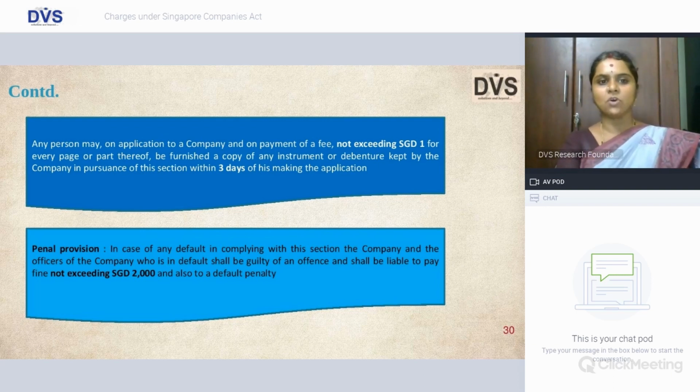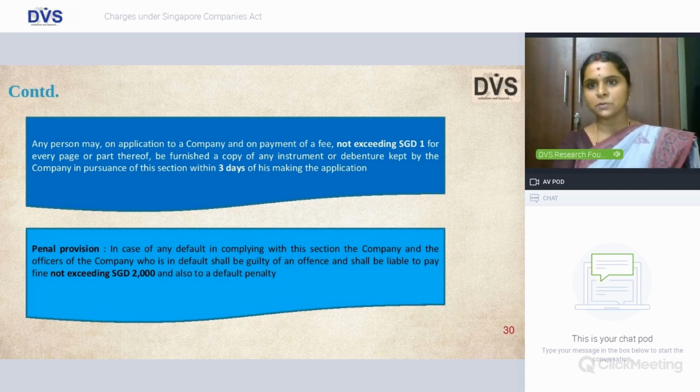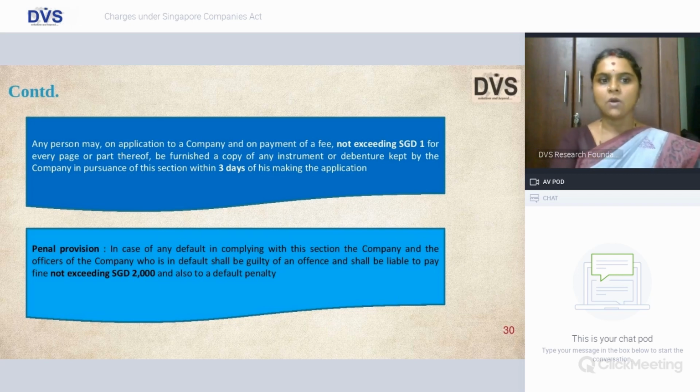Any person on an application to the company on payment of a fee not exceeding Singapore dollar 1 for every page could also obtain a copy of such instrument. If it is a trust deed and he is going to pay per page this amount, then he is entitled to get a copy of this trust deed within 3 days of making such application.